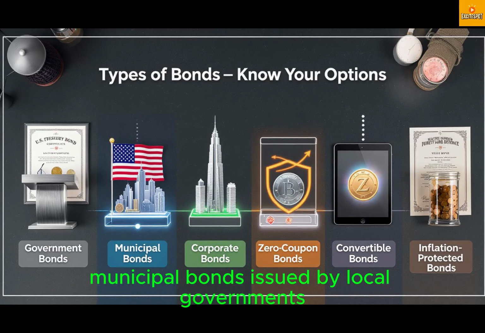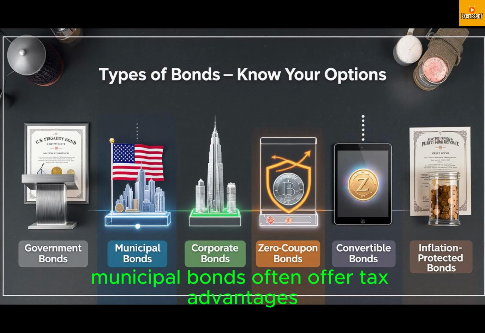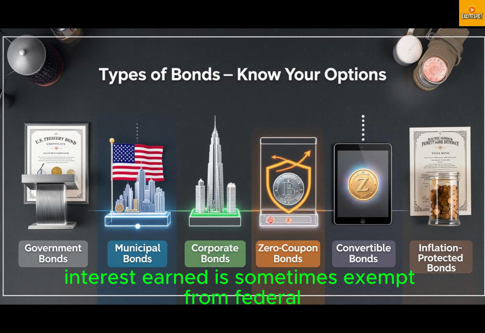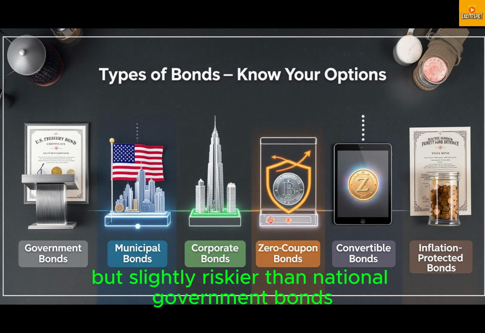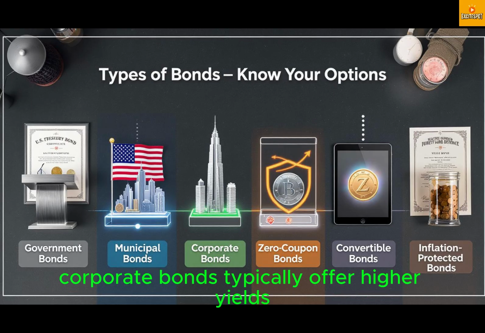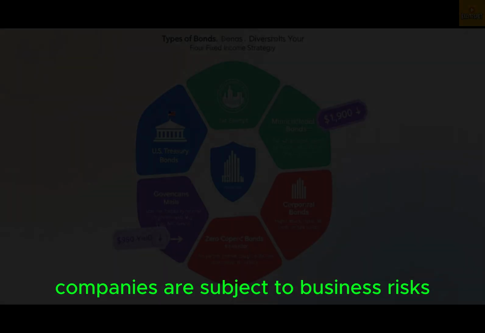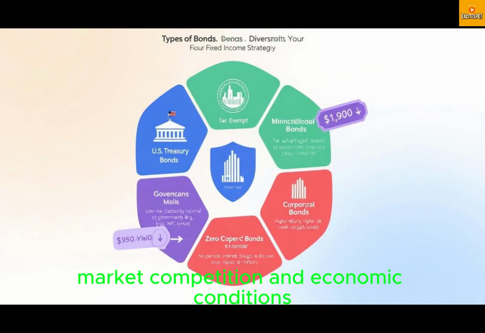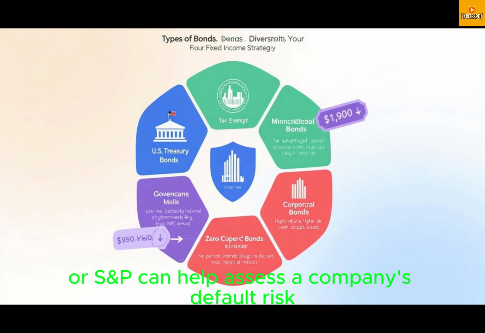Municipal bonds. Issued by local governments, cities, or states, municipal bonds often offer tax advantages. Interest earned is sometimes exempt from federal, state, or local taxes. They are relatively safe, but slightly riskier than national government bonds. Corporate bonds. Issued by companies, corporate bonds typically offer higher yields to compensate for increased risk. Companies are subject to business risks, market competition, and economic conditions. Credit ratings by agencies like Moody's or S&P can help assess a company's default risk.